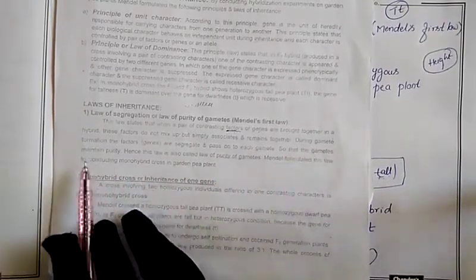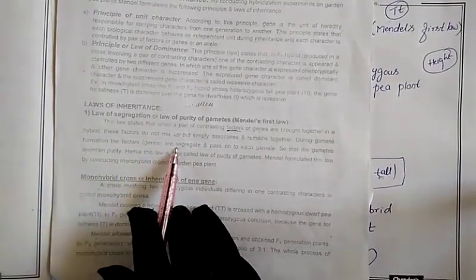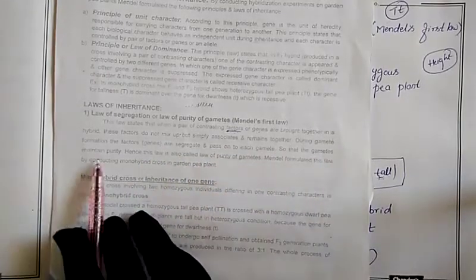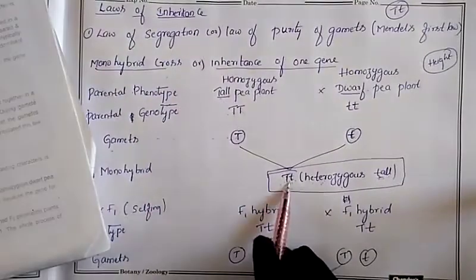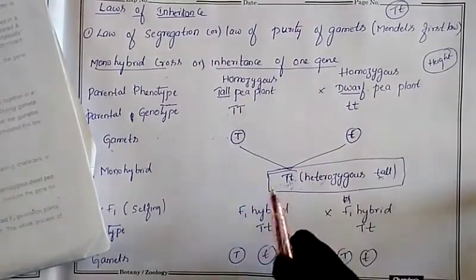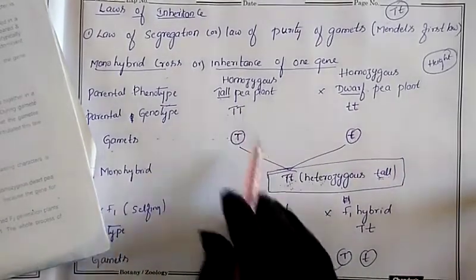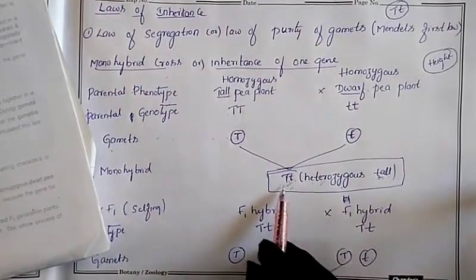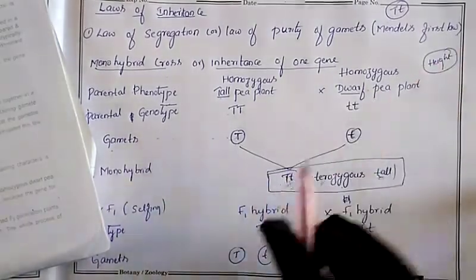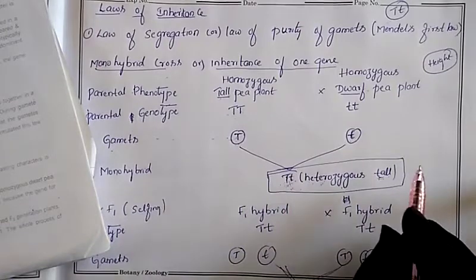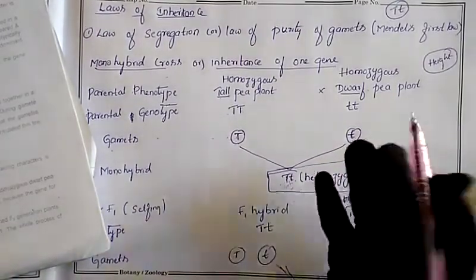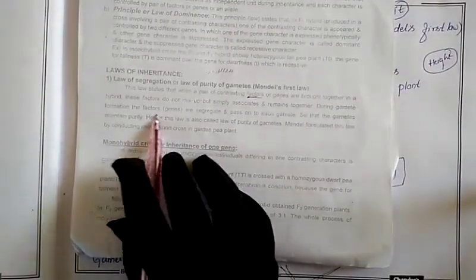Next, during gamete formation, the factors or genes are segregated and passed on to each gamete so that the gametes maintain purity. They have entered into the next generation, the offspring. One allele from here and one allele from there enter the offspring, and there they exhibit their character without mixing together. So that is how gamete formation works.